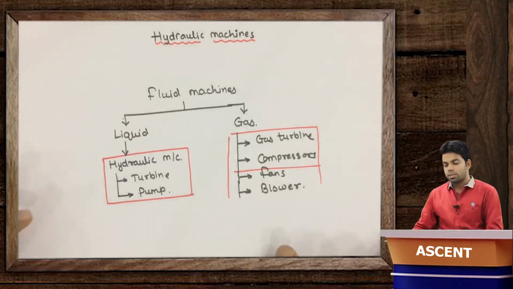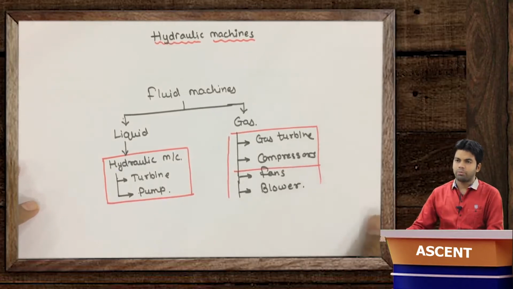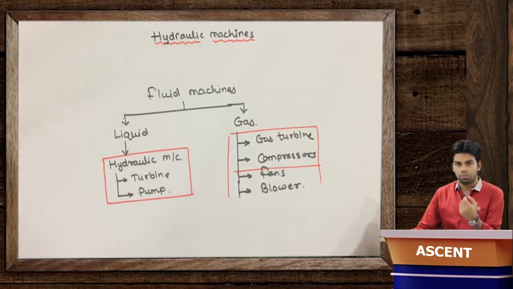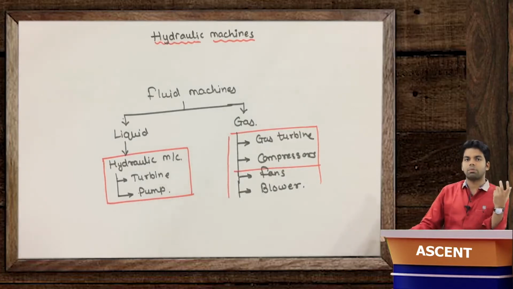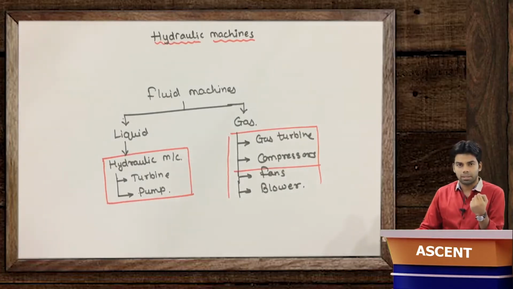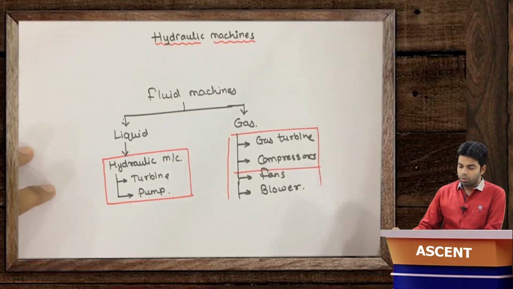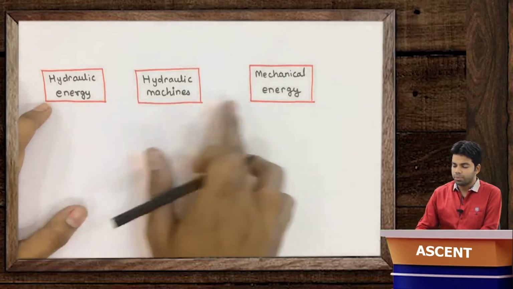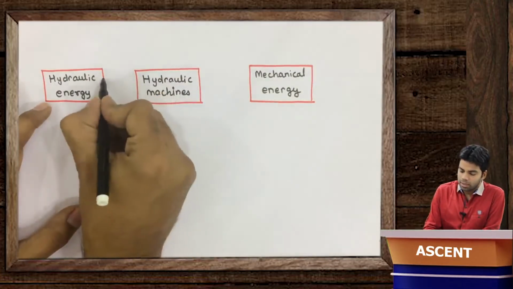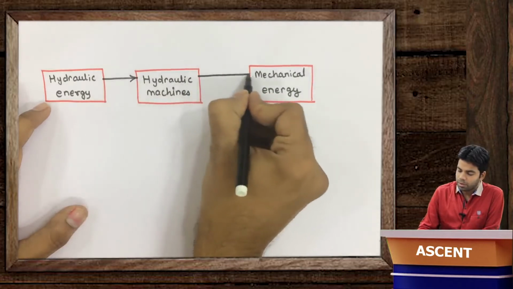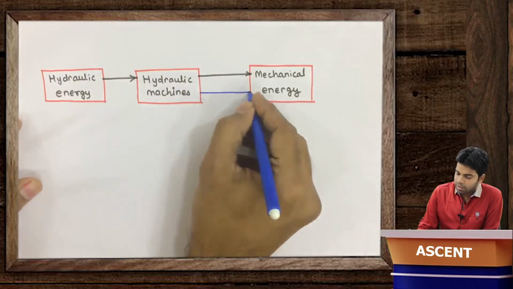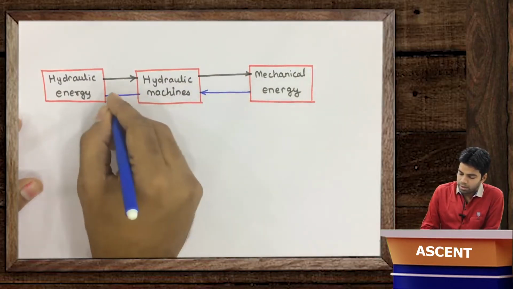Now what actually are hydraulic machines? How can we define machines? Machines are the devices which can convert one form of energy to some useful form of other energy. And hydraulic machines are the devices which can either convert hydraulic energy to mechanical energy, or convert mechanical energy to hydraulic energy.